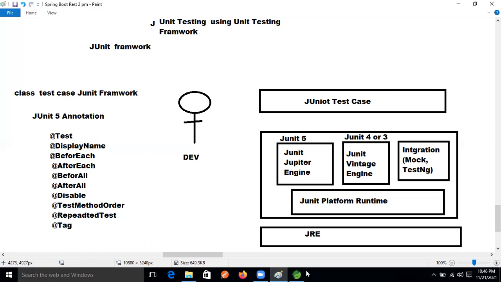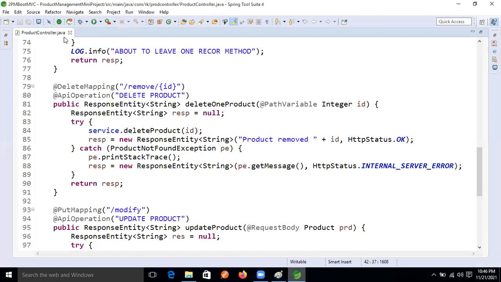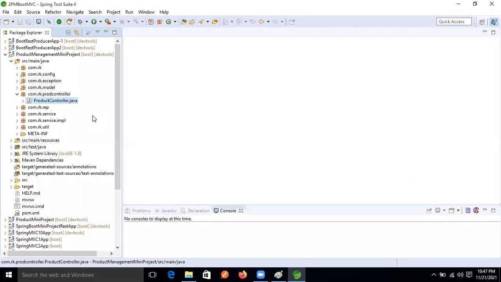Is JUnit 4 still available, or has it expired? No, not expired, it is still available. But if you are working in the Spring Boot and microservices area, then the updated version is based on JUnit 5 itself. With the older version, if you are testing a Spring application, you should not use the JUnit 5 version.